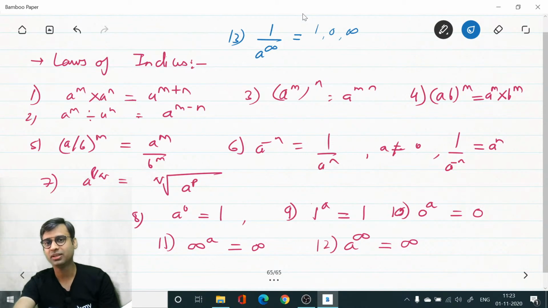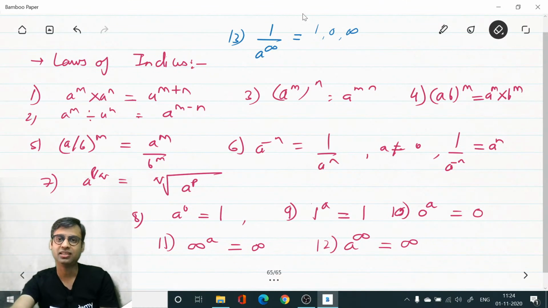Only 3 options are possible. Let me know. One answer is 0, okay. Anyone else? Infinity, okay. Anyone with 1? One student is saying infinity, one is saying 0, one is saying 1, okay. So the answer will be 0.